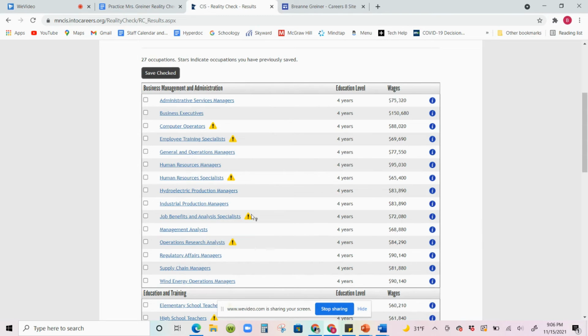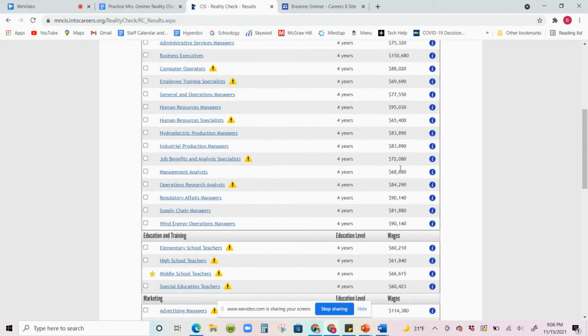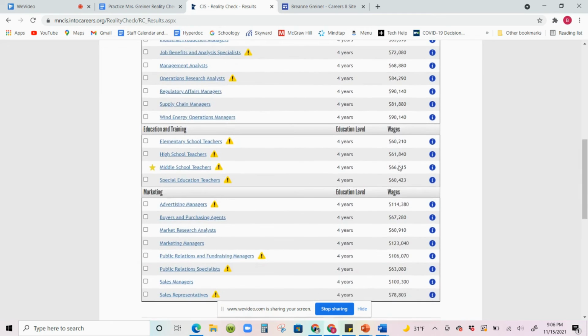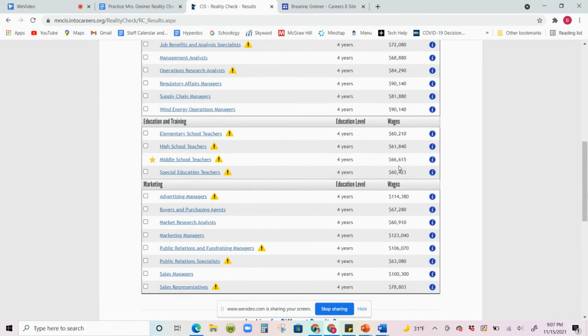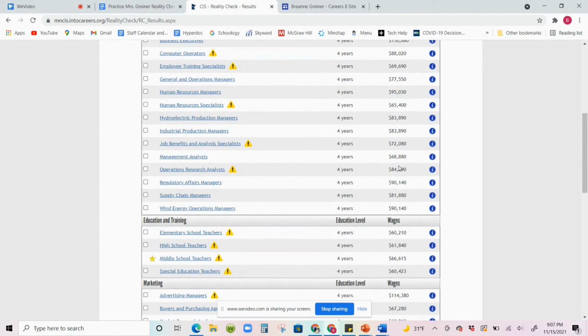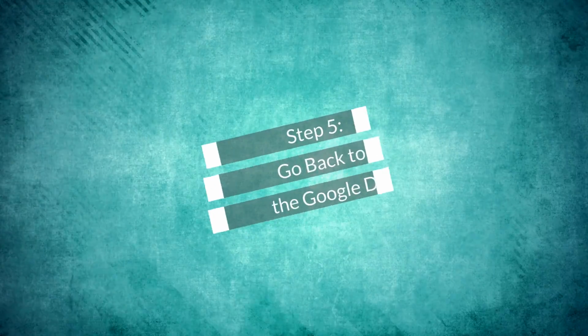Okay, so again, these are all of the jobs in my career clusters that I chose that, for me, meet the 59,000 minimum requirement. Okay, so you have a list here that you're going to use, and I'm going to show you what we're going to do next.